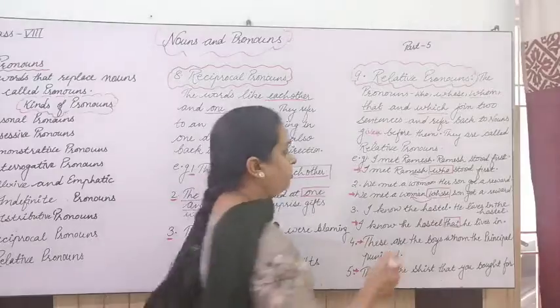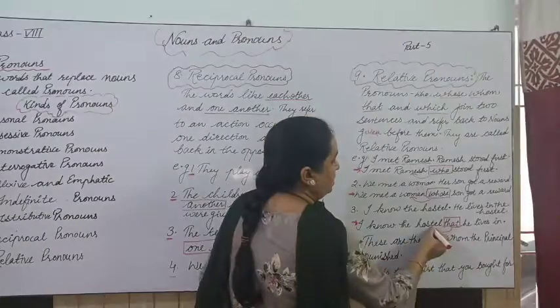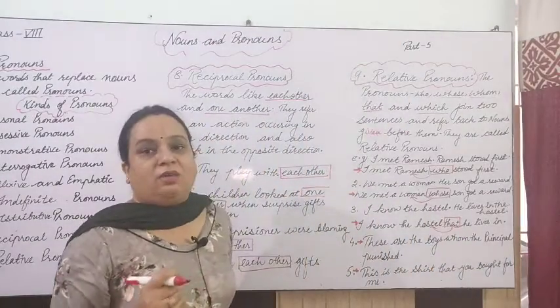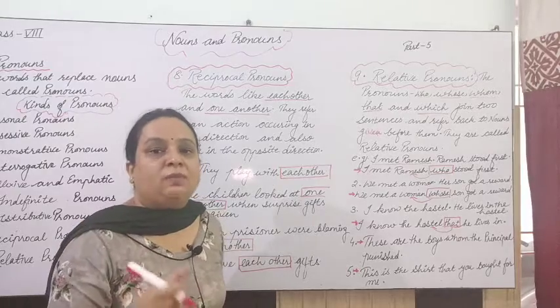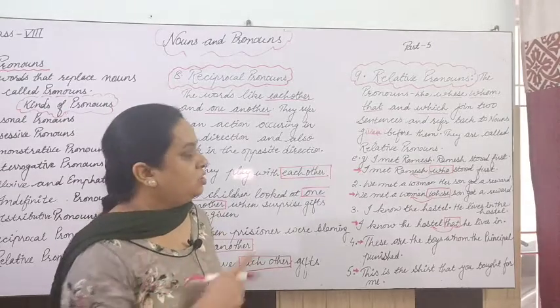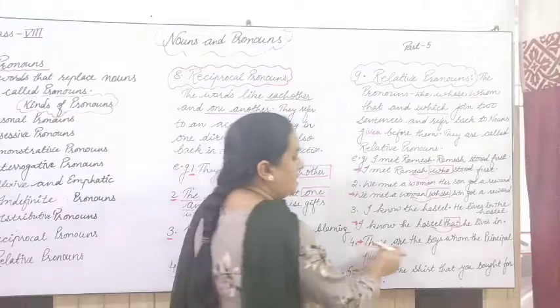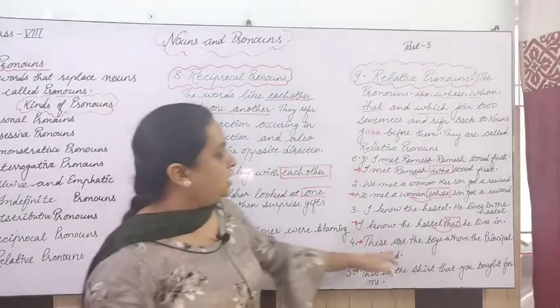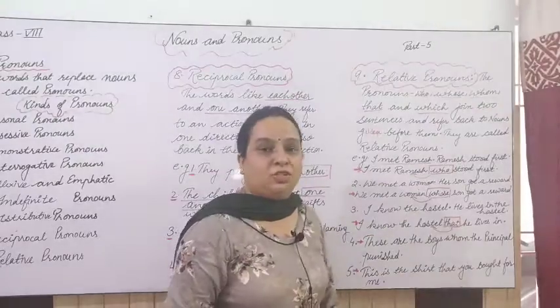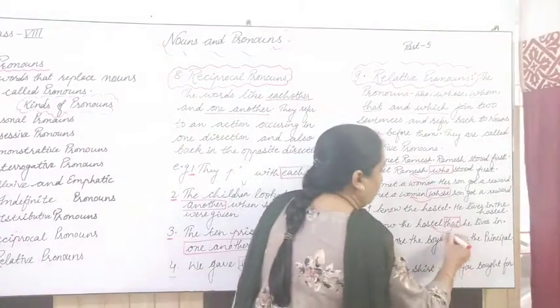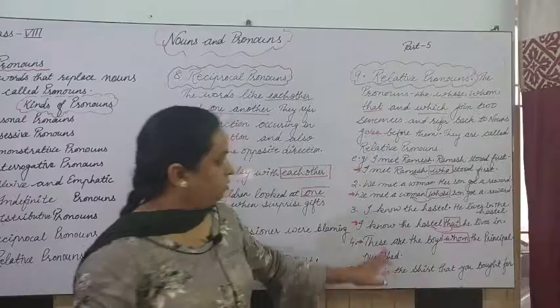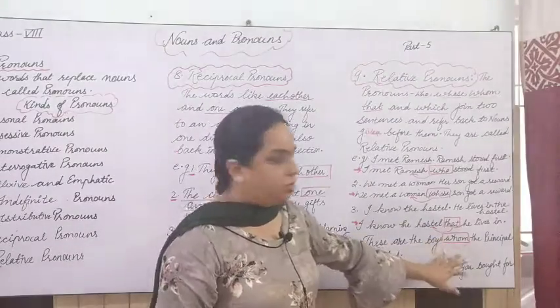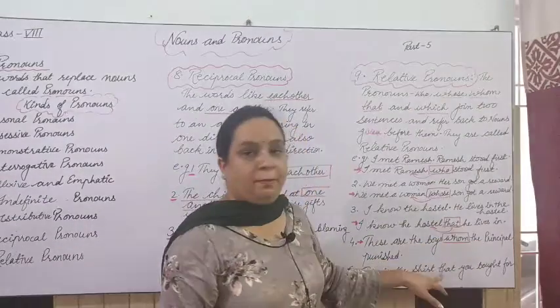So I know the hostel that he lives in. Here, if we want to check, that is referring to which noun? This is referring to hostel. So hostel becomes the antecedent of that. These are the boys. Now I have directly written the sentence here: these are the boys whom the principal punished. So what is this? Whom, right? Because if you see, these are the boys. Full stop. The principal punished them, right?